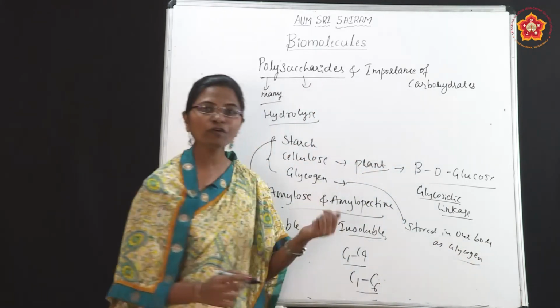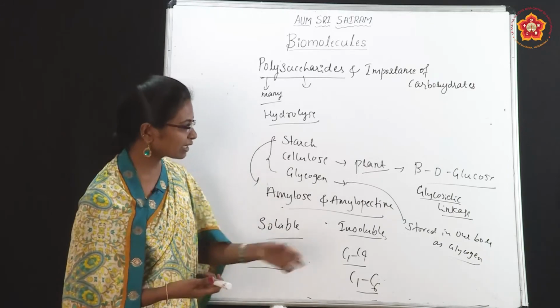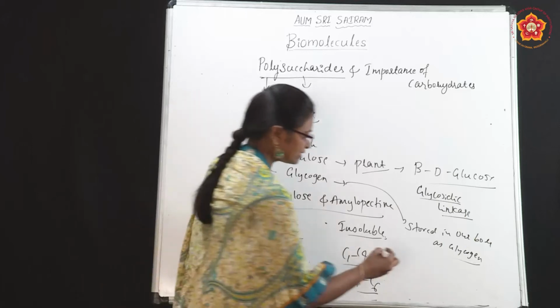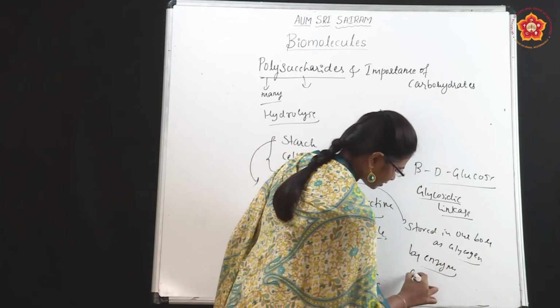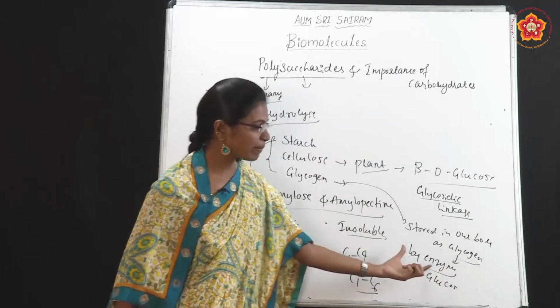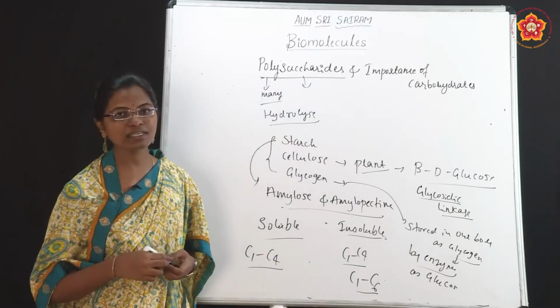So when we do fasting, suppose you don't have any food for one day, whatever glycogen is stored in our body will be broken down by enzymes into glucose. The glycogen is broken by enzymes and gives you glucose, and we know glucose is very essential for our body.